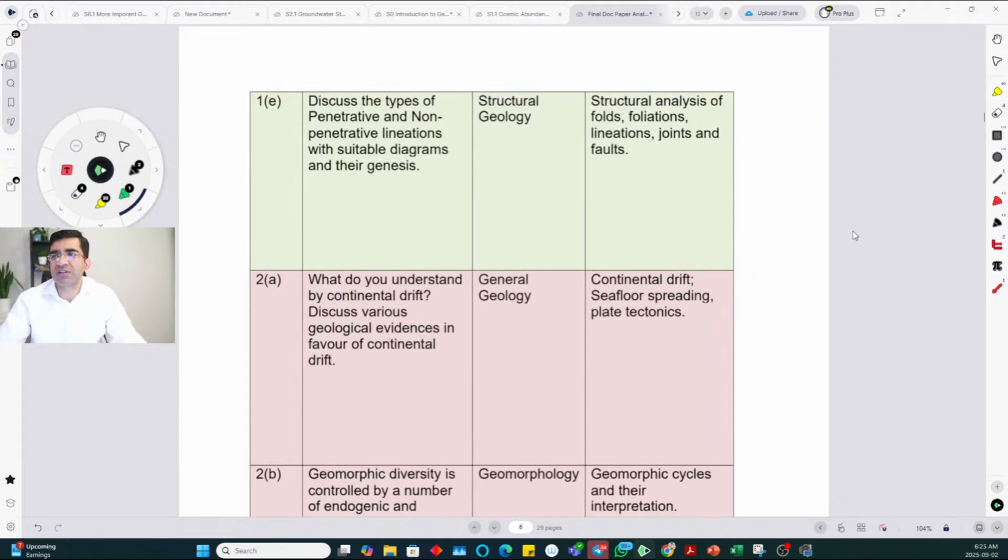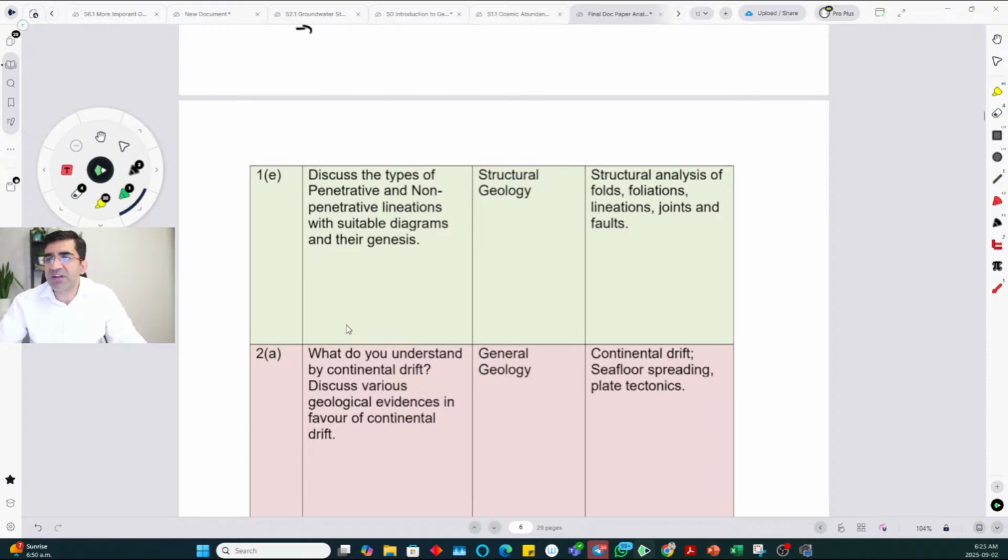It will not be considered difficult. You could consider it easy or medium. Discuss the types of penetrative and non-penetrative lineations with suitable diagrams and genesis. So basically you have gone through types of lineations. You can write all types of lineations. You just have to split them into penetrative and non-penetrative.